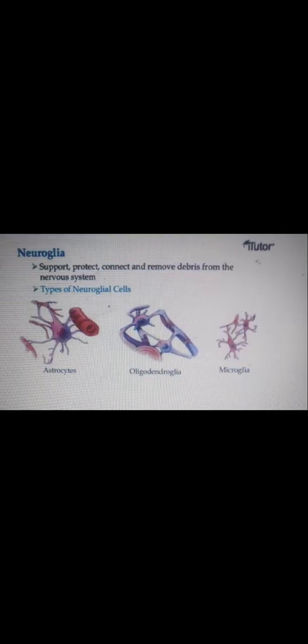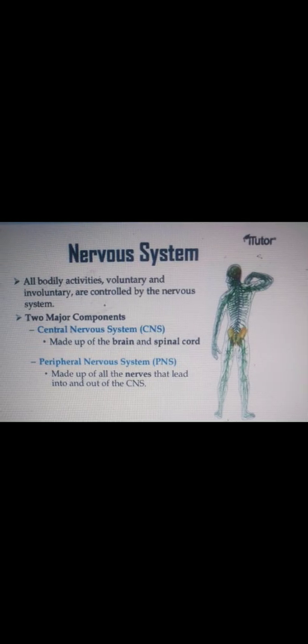Mainly, all the bodily activities, voluntary and involuntary, are controlled by the nervous system. There are two major components. The central nervous system, short form CNS. The central nervous system is made up of the brain and spinal cord. So the two main parts of the central nervous system are, first, the brain, and second, the spinal cord.